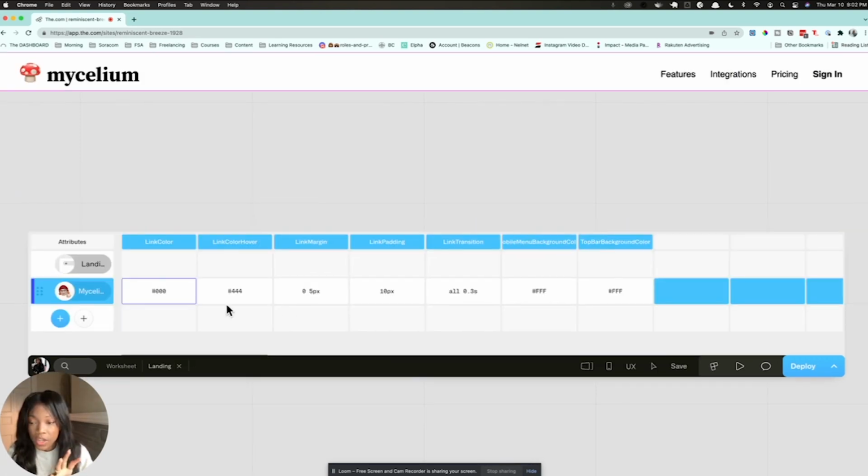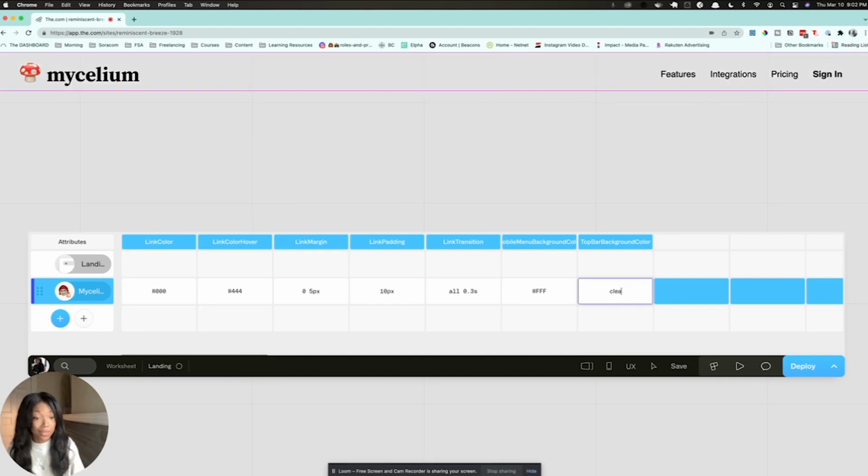So we've added our nav bar first. And as you can see, we have these blue things that have popped up. These are the things that you can very easily change in the block that you have pulled in. So one thing I'm going to do right here, I'm just going to change this to clear so that the background of our nav bar is clear.